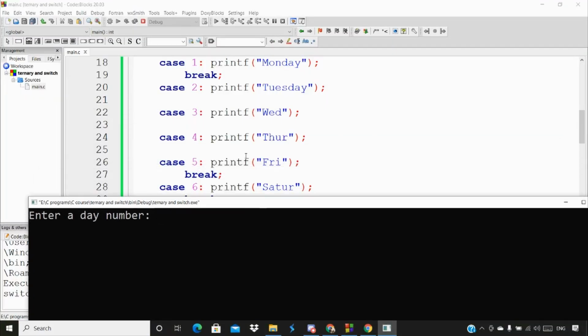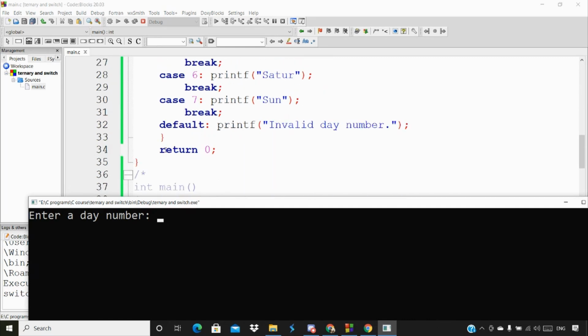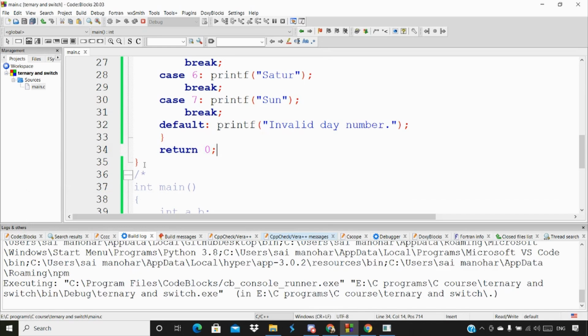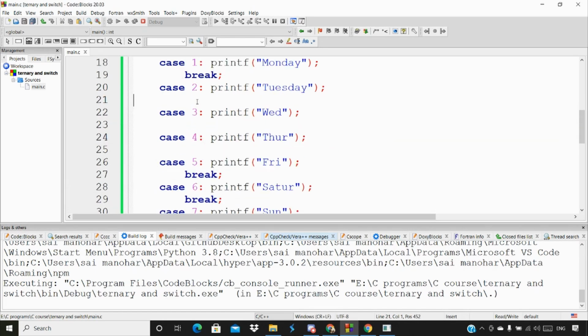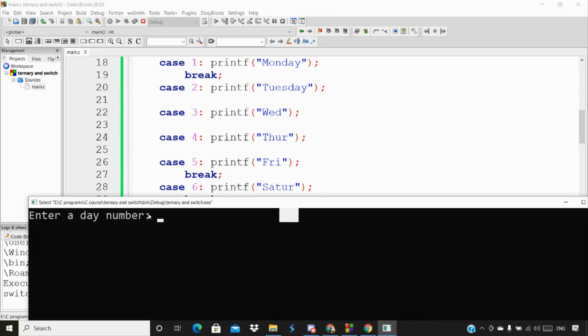I'm going to choose a value, for example 2 here. So what do you think here? If I choose 2, then it should print Tuesday, and after printing that, it directly jumps to return 0, and the execution is going to close. That's what we generally thought, right? But without the break statement, how is it going to print? Let me show that as well.